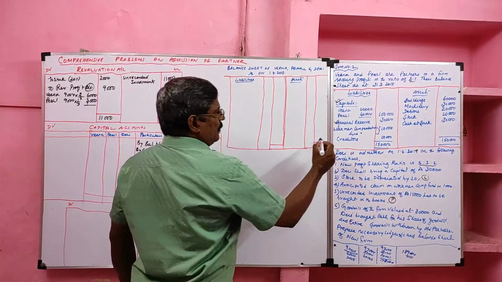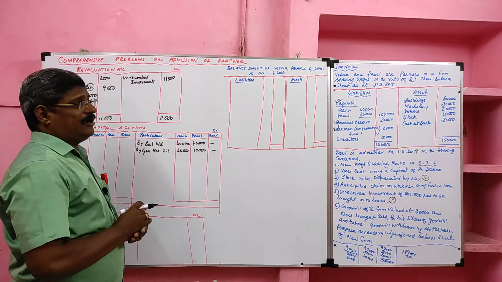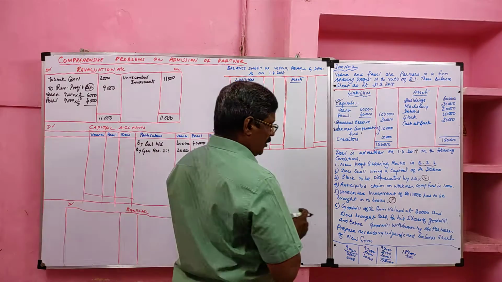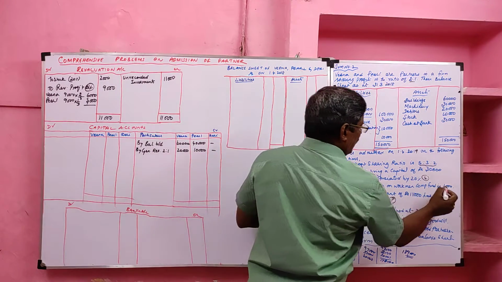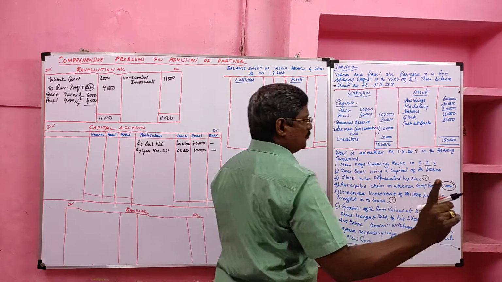Then workman compensation fund should be transferred to the capital account. Here we have an adjustment for workman compensation fund. The anticipated claim is 1,000 rupees.